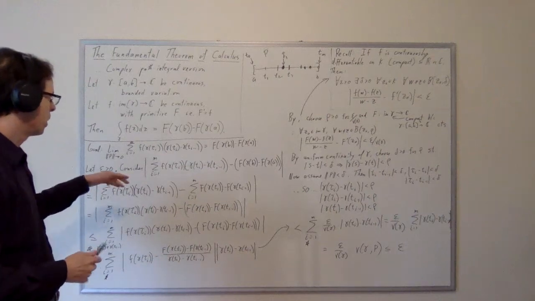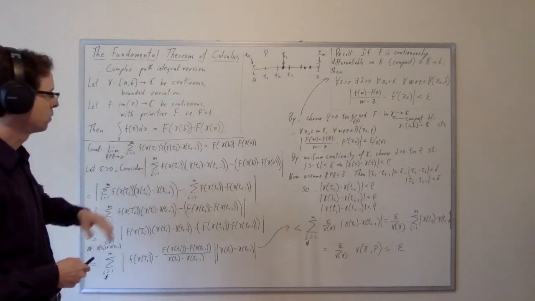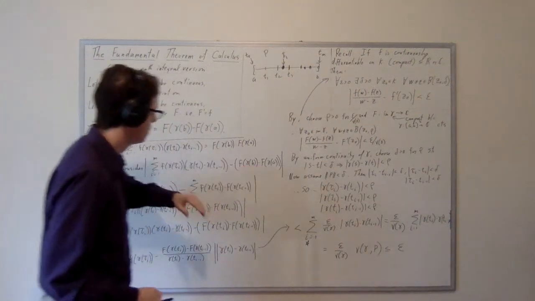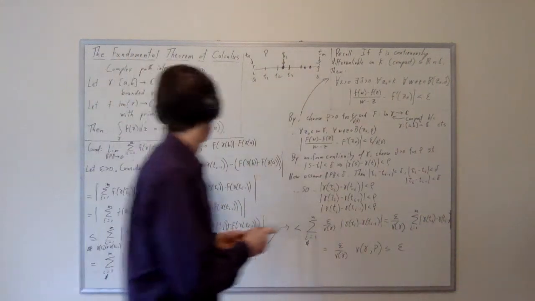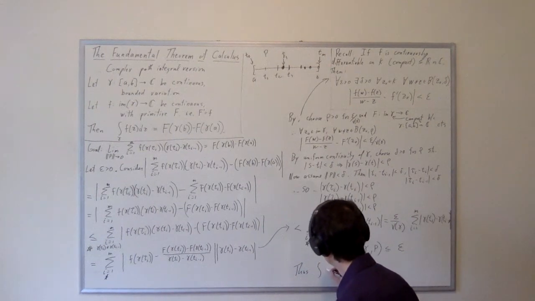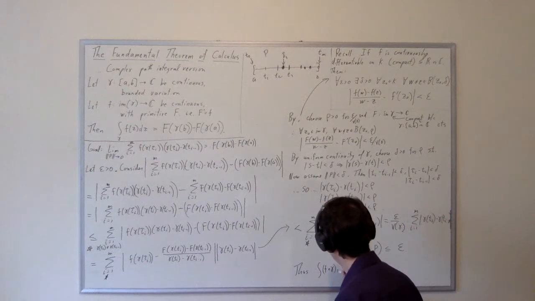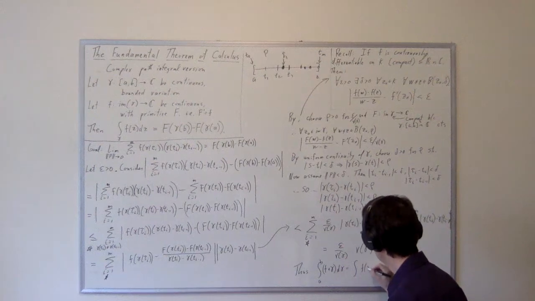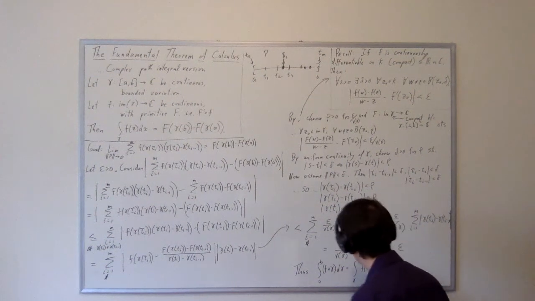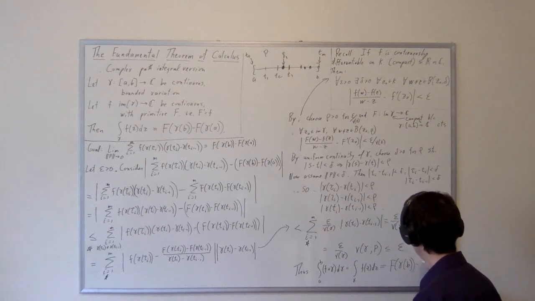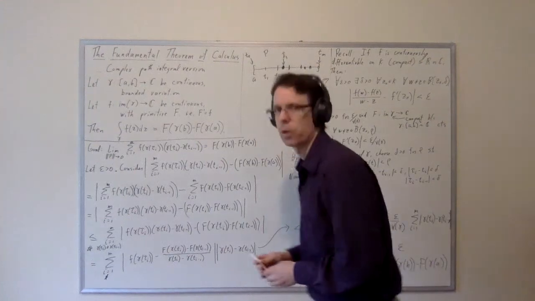And that's a direct proof by the definition of the limit of the partition function that the limit of this function is equal to this limit. And that shows that the integral is equal to that value. So thus, the Riemann-Stieltjes integral of f circ gamma d gamma from a to b, which is equal to the path integral of f of z dz on the path gamma, is equal to its claimed value, f of gamma of b minus f of gamma of a. And that is the fundamental theorem of calculus.